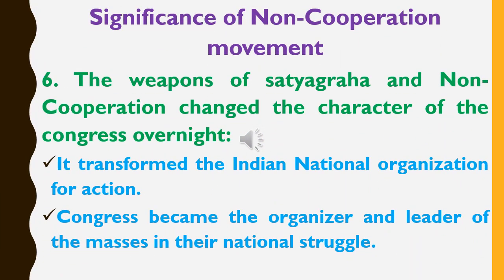The last impact of the non-cooperation movement is that the weapons of Satyagraha and non-cooperation changed the character of the Congress party overnight. It transformed the Indian National Congress into an organization for action. The Congress party became the organizer and leader of the masses in their national struggle.